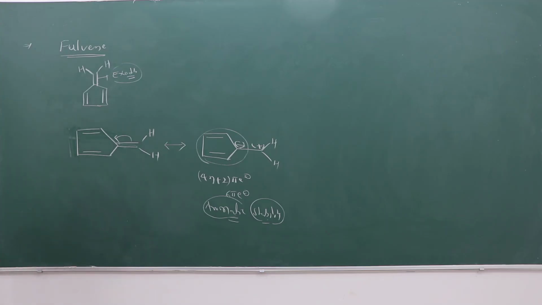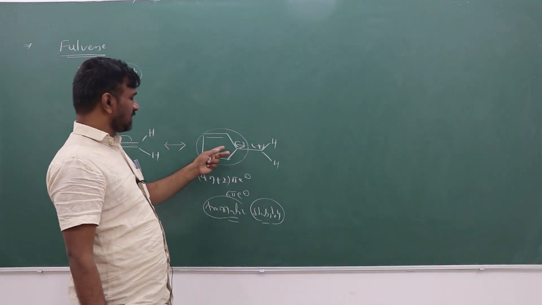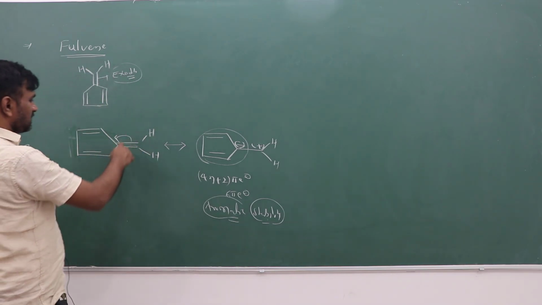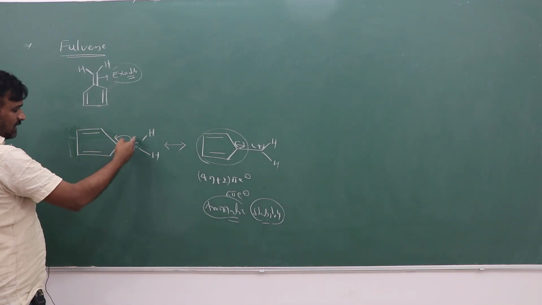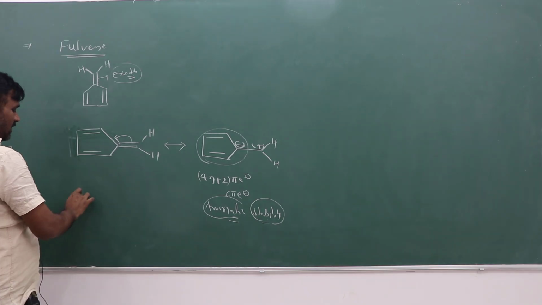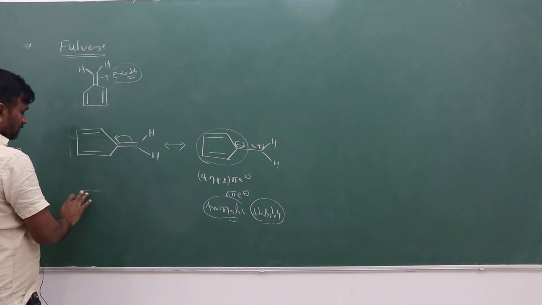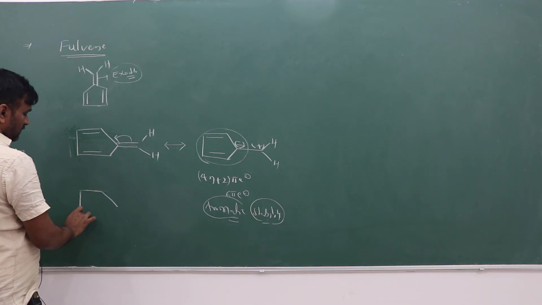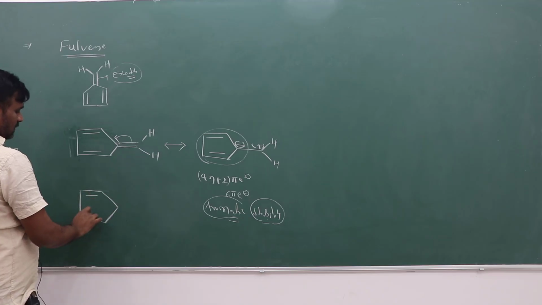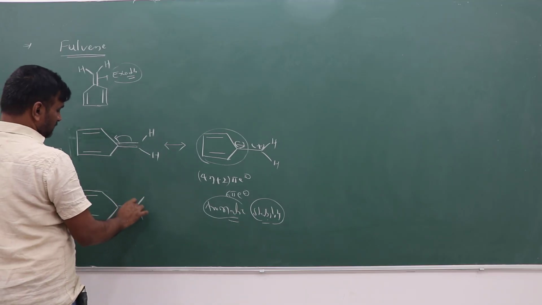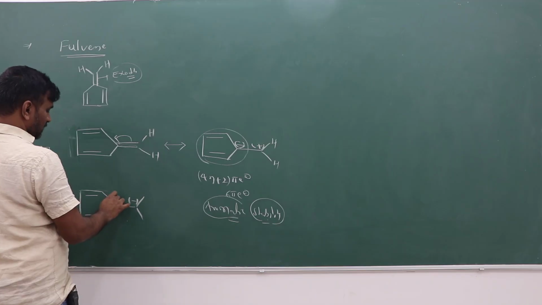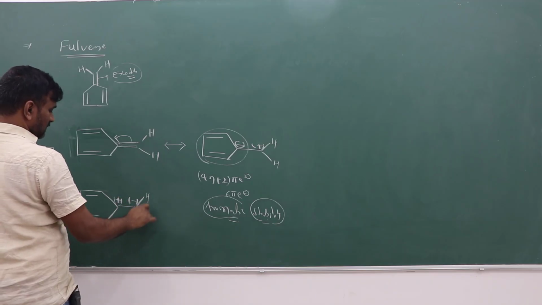With respect to this aromaticity, otherwise, suppose the polarization is towards this side, in another direction, not the ring side, what will happen? This type of structure will be there. So the negative charge is like this and the positive charge is like this.